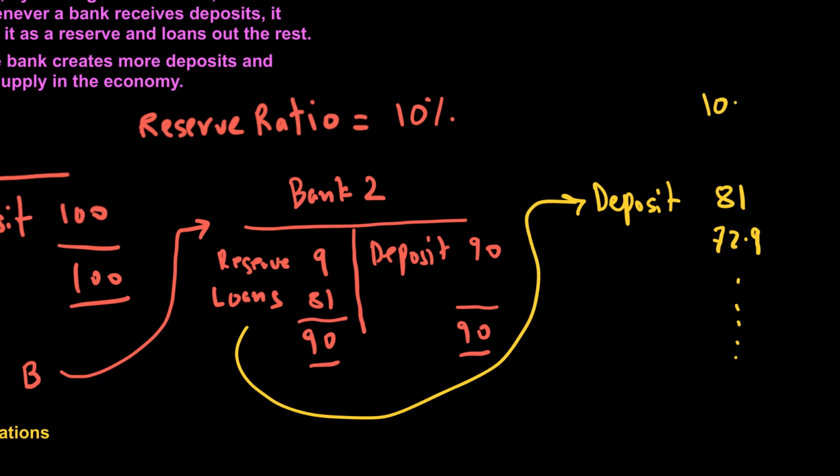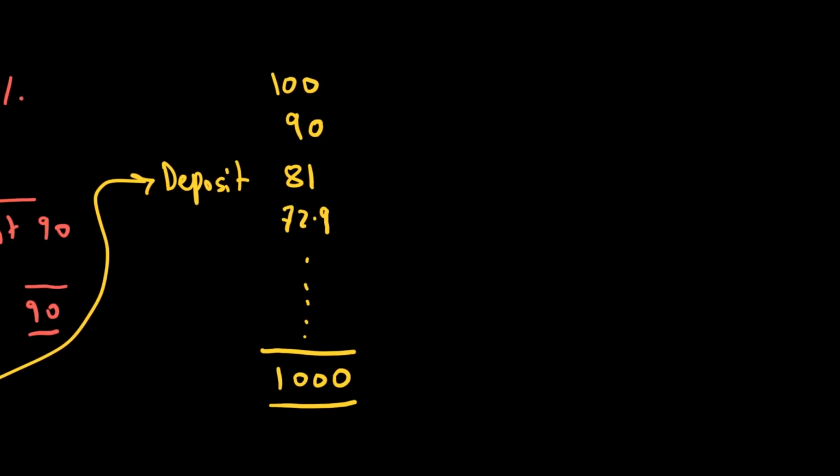So the initial deposit of 100 became another deposit of 90, which became another deposit of 81, and I'm reducing by 10% every time. You will realize all these deposits will end up at 1000. Now, why did I come up with this number 1000? Well, the idea is simply because there is a formula which says that the money supply in an economy, in